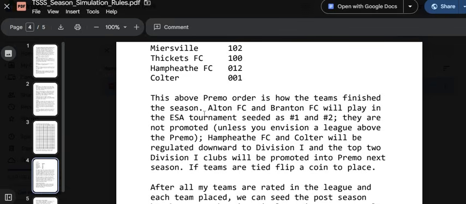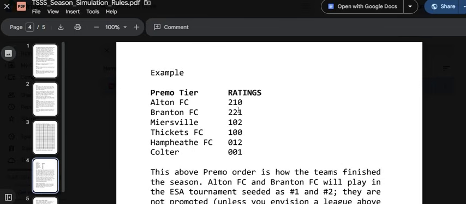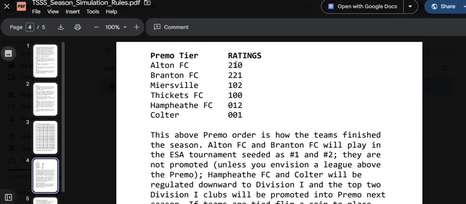This above primo order is how the teams finish the season. Alton FC and Branton will play in the ESA tournament seeded. Or again, if you have a larger soccer universe, maybe you've already decided primo, they're the league champs. These 2 would go on to play in, let's say, maybe a larger soccer world bracket that you want to use. I don't know. It's none of my business how you set up your universe. I'm just showing you how you can simulate finishes by creating teams.